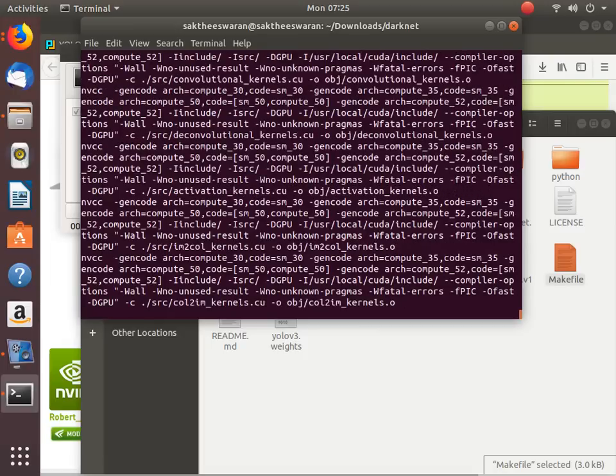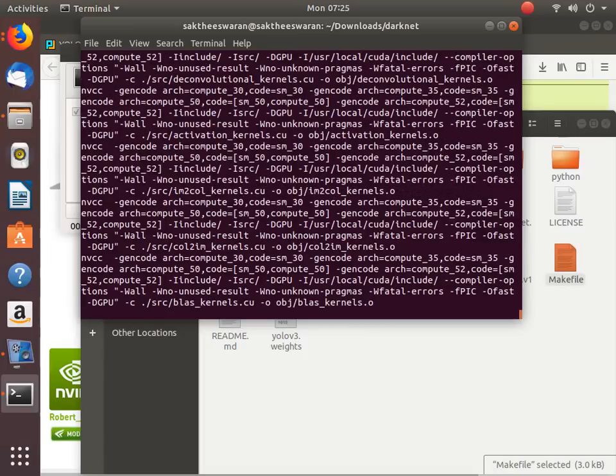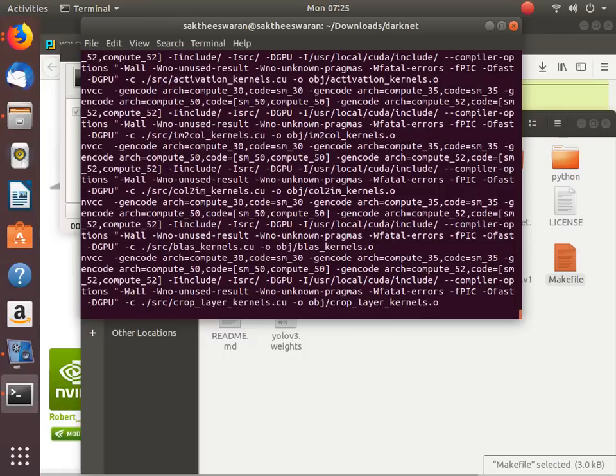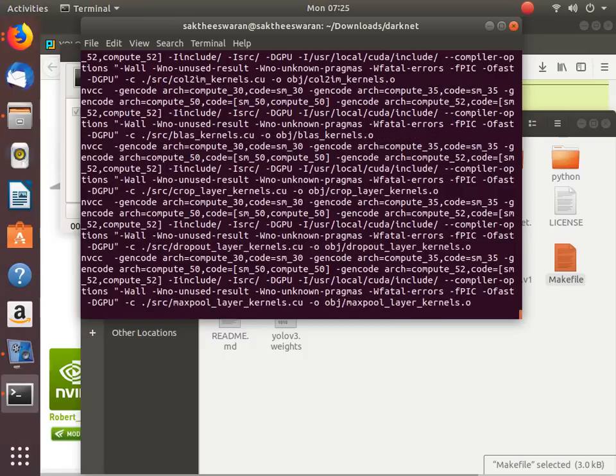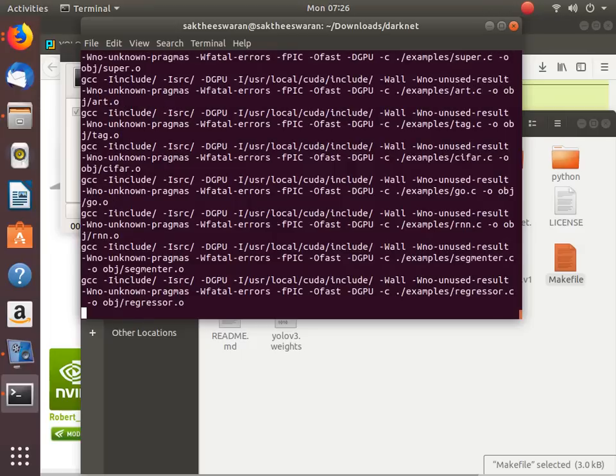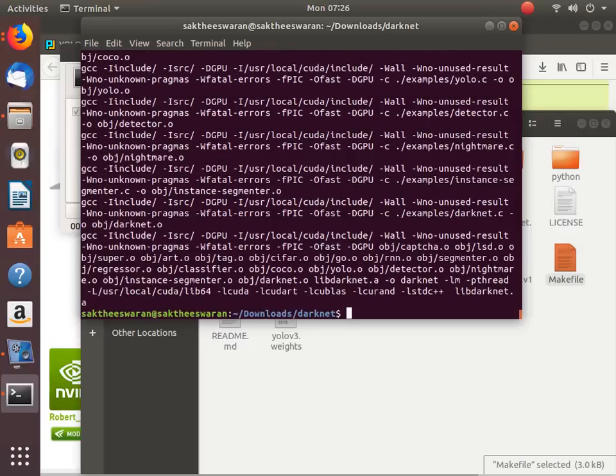Actually it was on 418, and the proprietary driver was changed to the 418 driver. So we have just changed it to 390. This would make our CUDA compilation work. Okay, so let's hope this works.